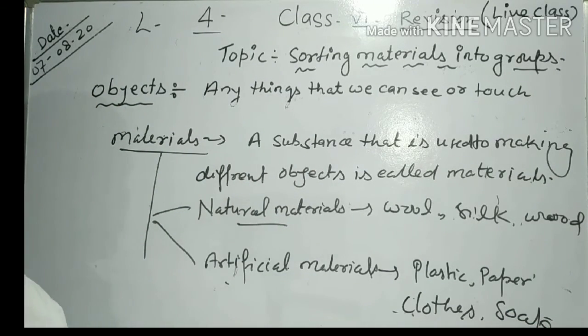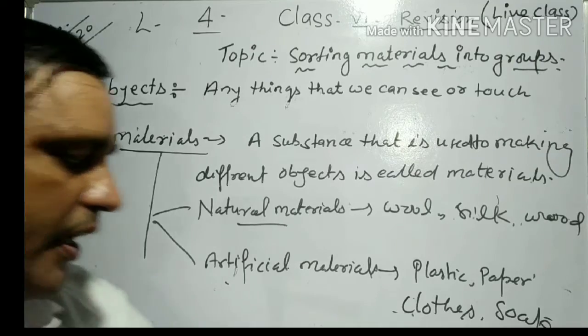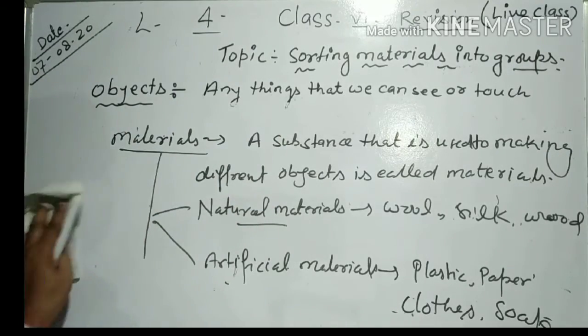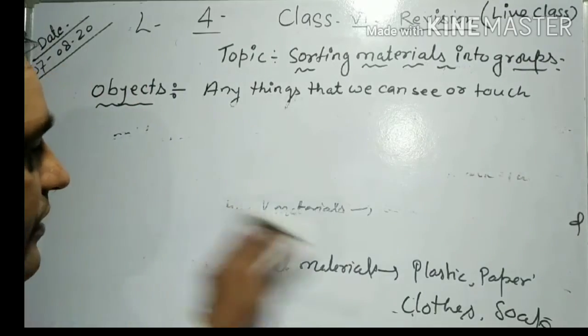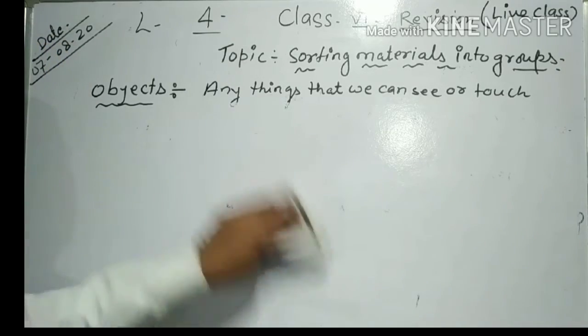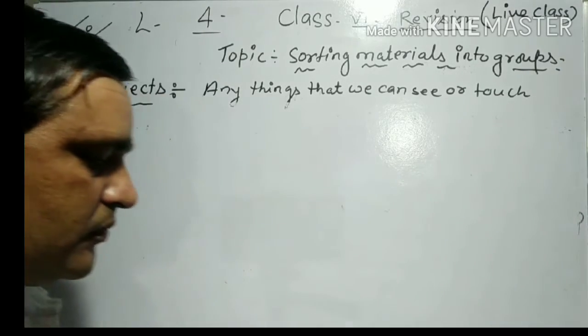Now see the next topic, an object made of different types of materials.